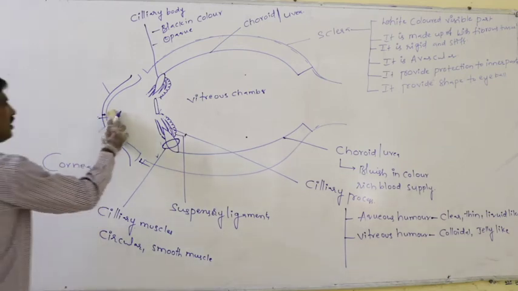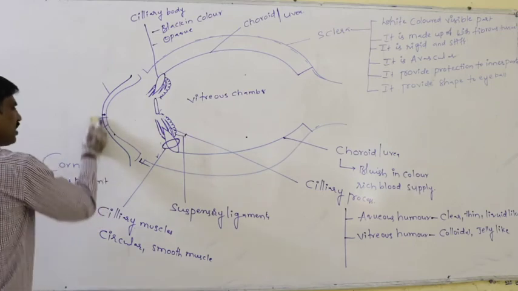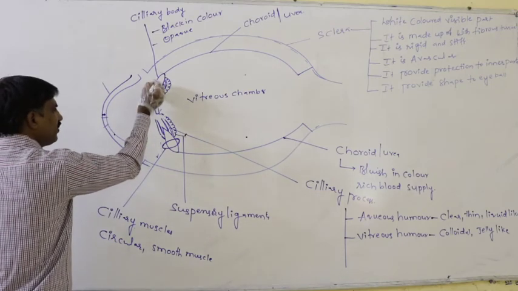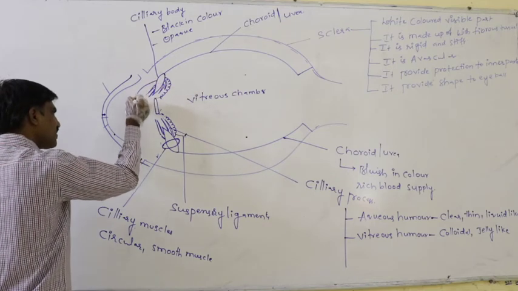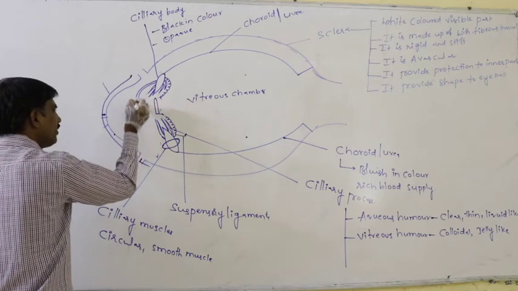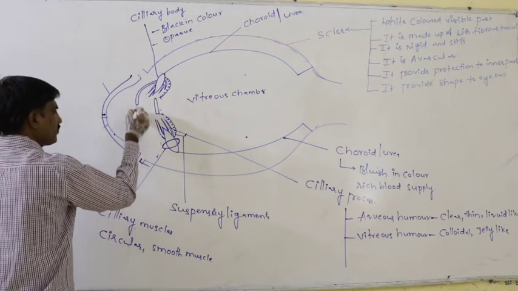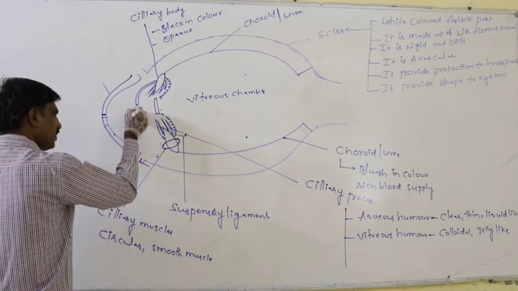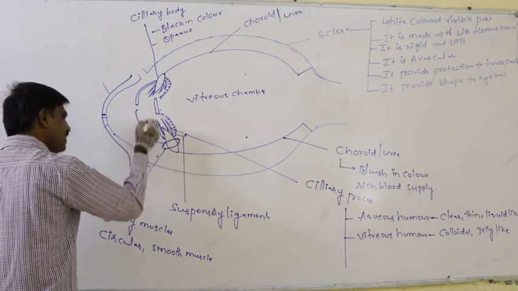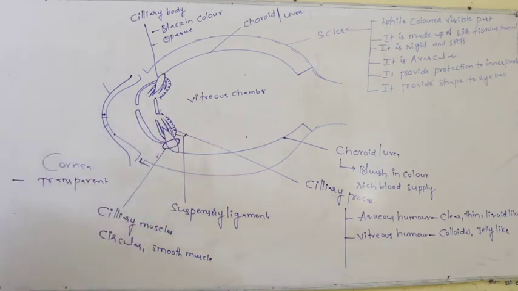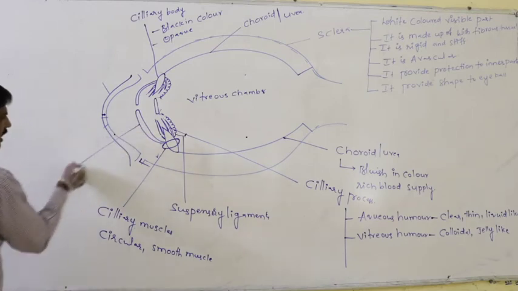Again, from the outer margin of the ciliary body, the dark colored, black colored structures which get projected are said to be the iris.